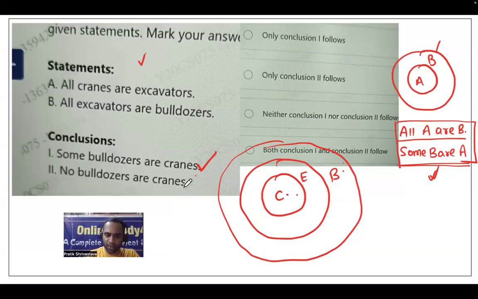Then they're telling no bulldozers are cranes. No, that is wrong, sir. When you say all cranes are bulldozers, then you can say some bulldozers are cranes. So only conclusion one follows. This was a simple problem from syllogism which was asked in today's Accenture examination.